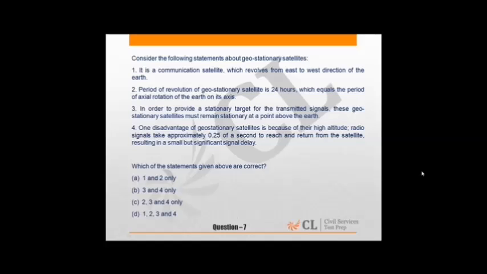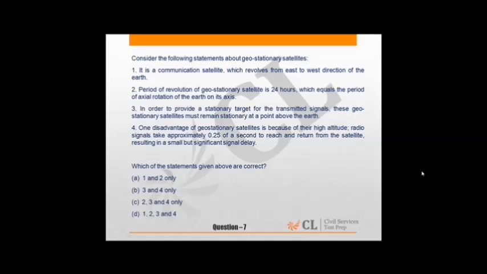If we see this question, before attempting it, one should know what a geostationary satellite is. If a student is not able to understand the question or the basic concept is not known, then they should try avoiding the attempt of the question rather than doing guesswork, because there is negative marking in the question paper, in this diagnostic test as well as in the actual UPSC paper. So while attempting a question, one should be very thorough with the things.